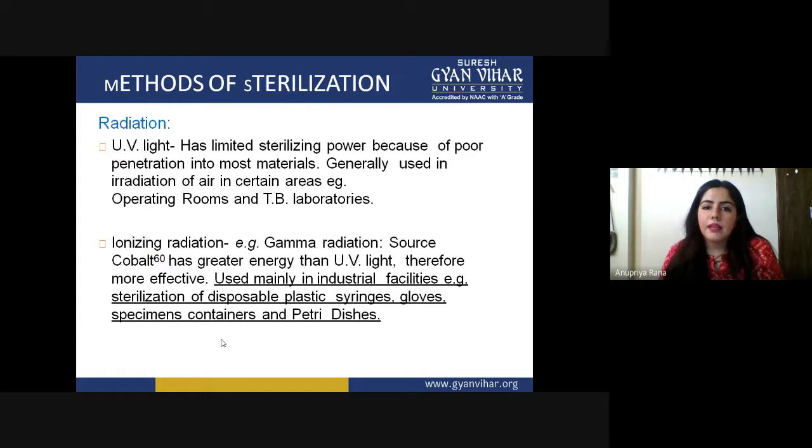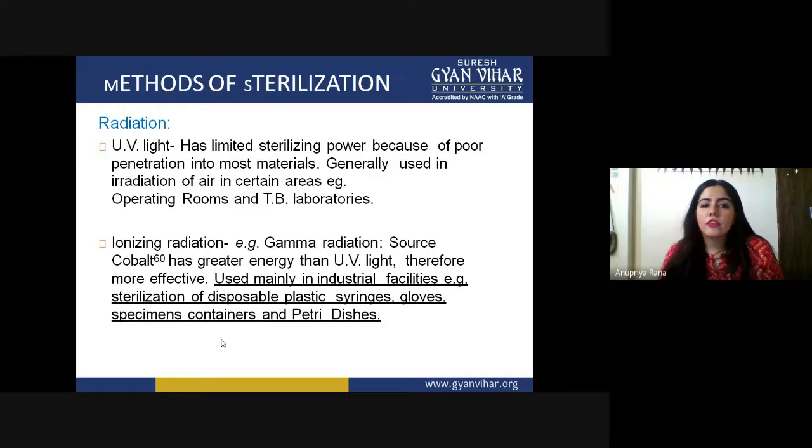UV has a limited sterilizing power because of poor penetration into most materials, so it cannot wipe out all of the microbial community. If something cannot penetrate the cell membrane of a particular microorganism, it cannot kill it. The ionizing radiation we look at next, gamma radiation, has the efficiency to penetrate the cell membrane and destroy the internal structure of the microorganism. If something can destroy the internal structure, it is going to kill them.